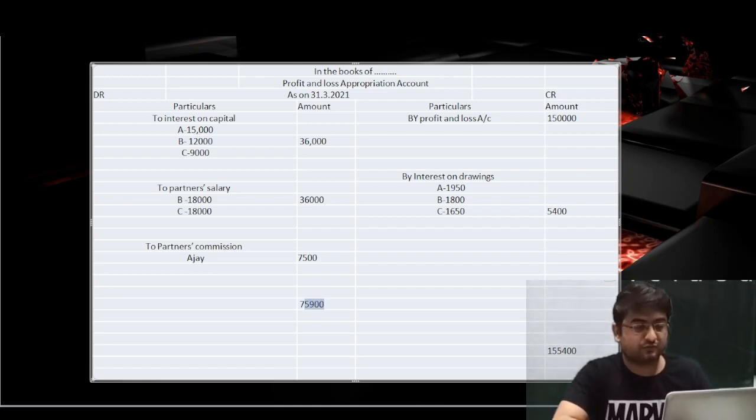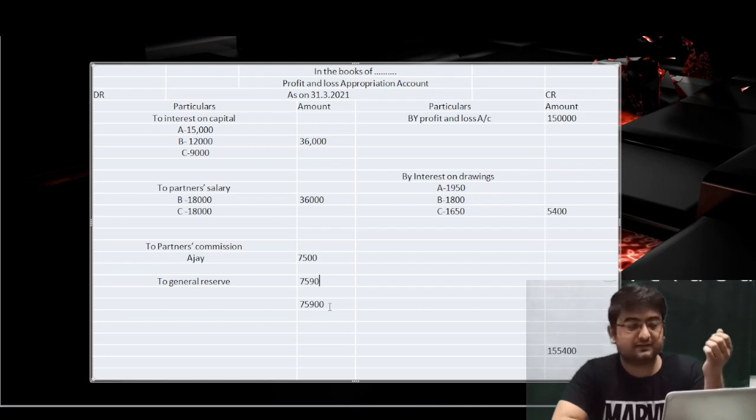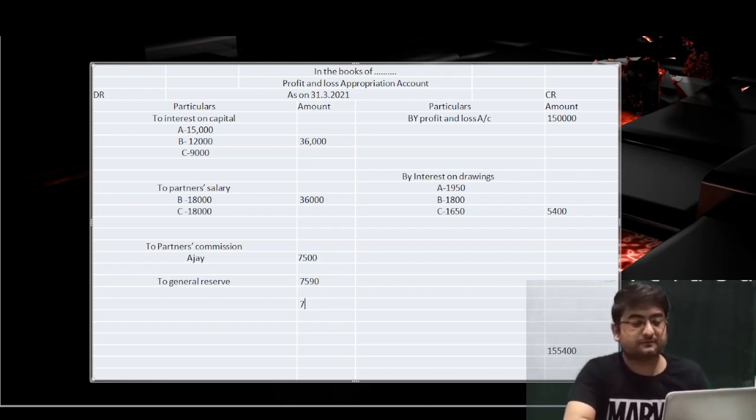From this amount we have been asked to transfer 10% to general reserve. First we will write over here, to general reserve, and 10% of this amount will be 7,590 rupees. And for partners, whatever amount remains in the end, that will be the difference of 75,900 minus 7,590. So tell me now, what will be the amount? Subtract 7,590 from 75,900 and tell me the difference amount.